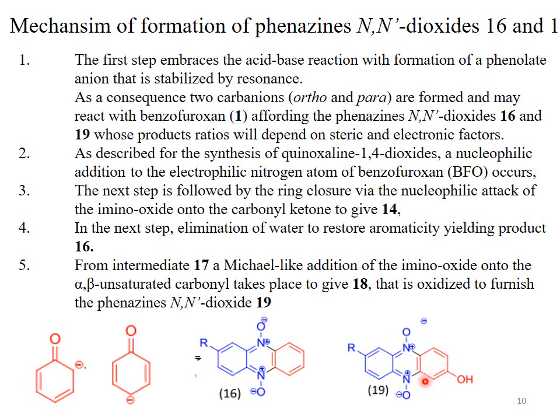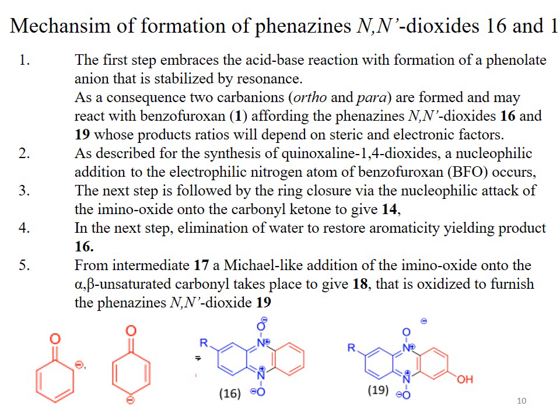So, in the formation of compound number 19, the intermediate 17, which is formed by the nucleophilic attack of the ionic carbon on the electrophilic nitrogen, and in the resulting species, the lone pair of nitrogen does not attack at the carbonyl carbon of the phenolate ion, but it attacks at the beta carbon of the alpha beta unsaturated carbonyl compound.